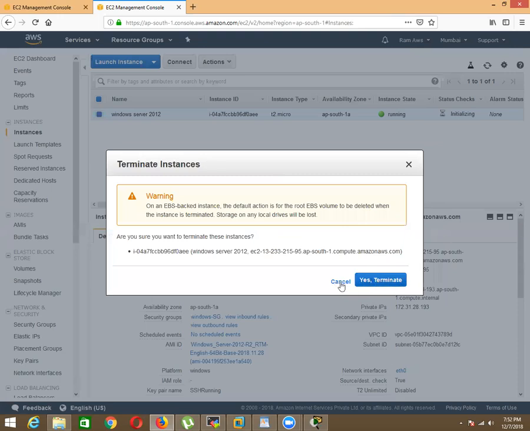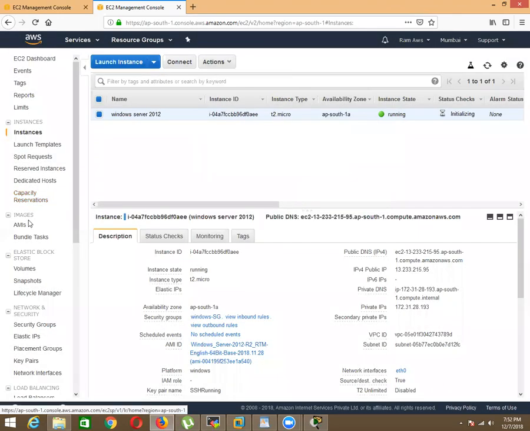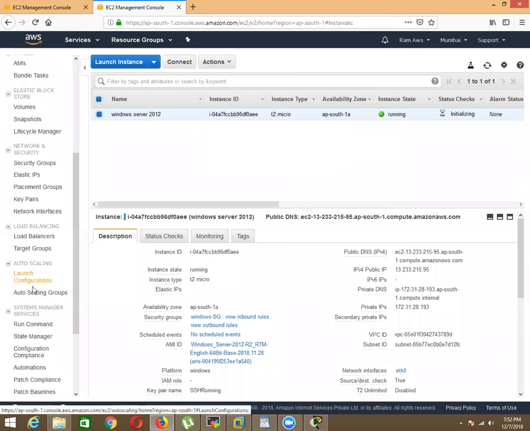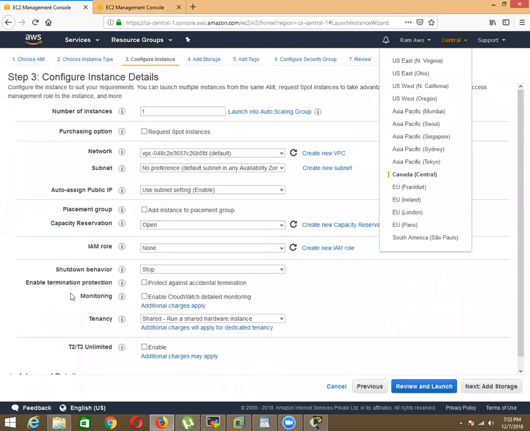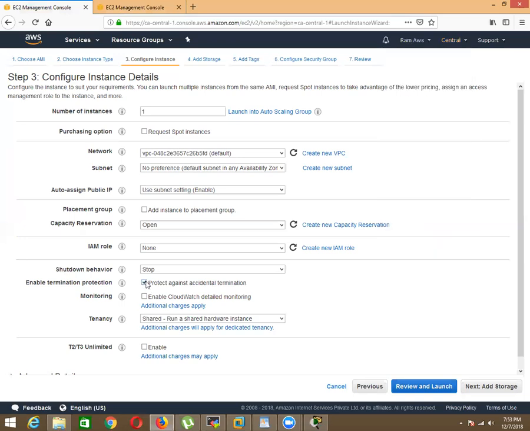If it's terminated, there are only two options to recover: either you should have an image, or you should run inside auto scaling. If you don't have this, then it is always gone. That's why they have given this option, to protect against accidental termination.